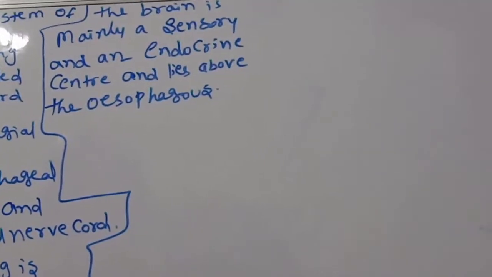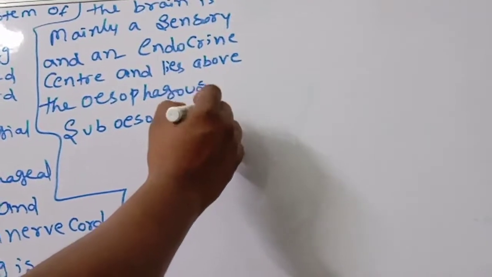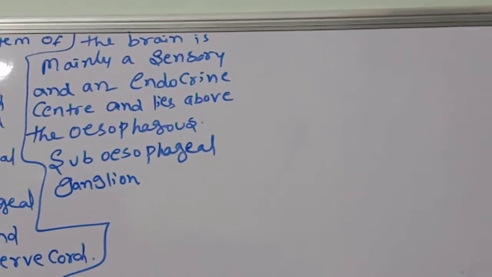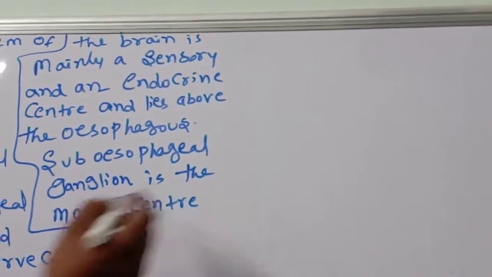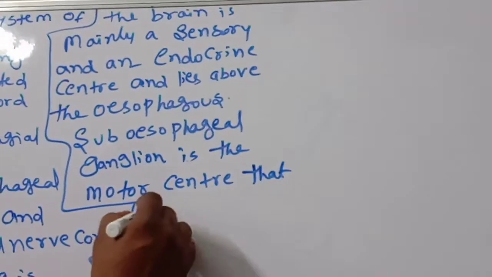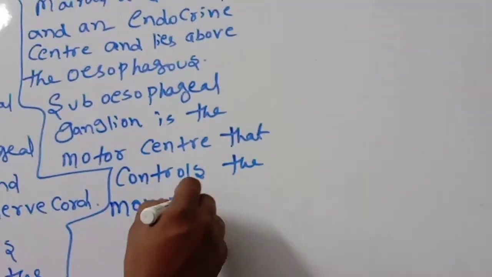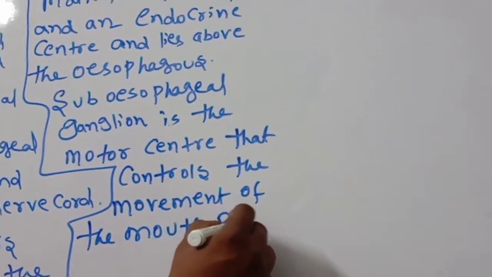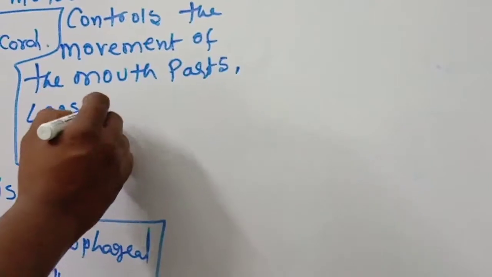Okay, next, subesophageal ganglion. Subesophageal ganglion is the motor center that controls the movement of the mouth parts, legs and wings.